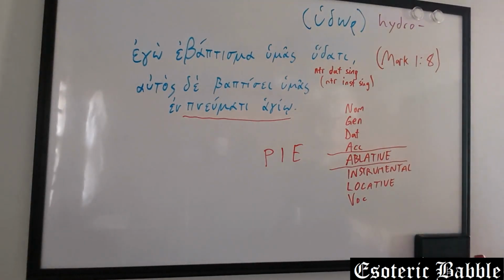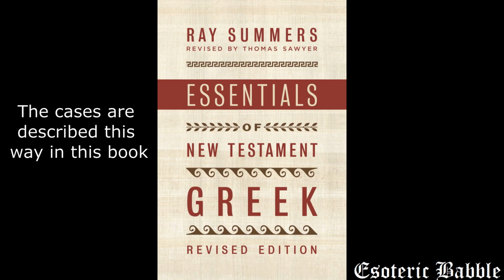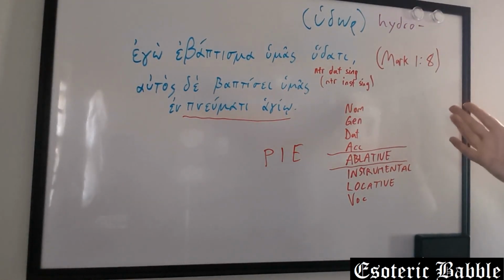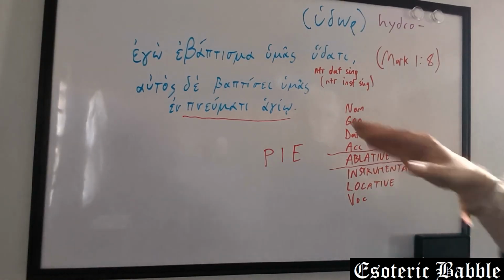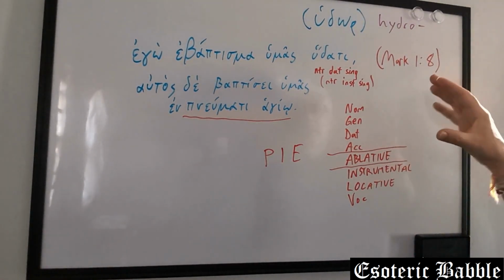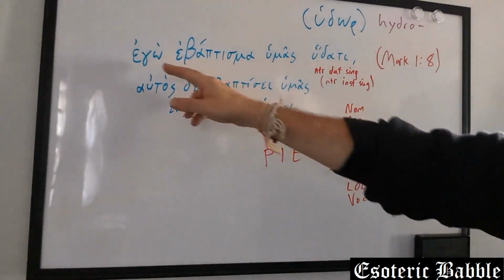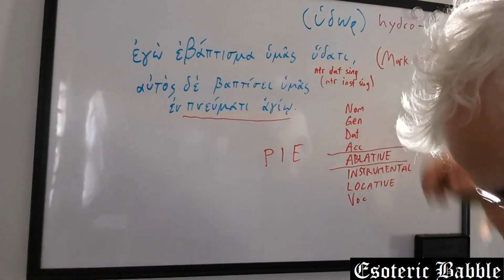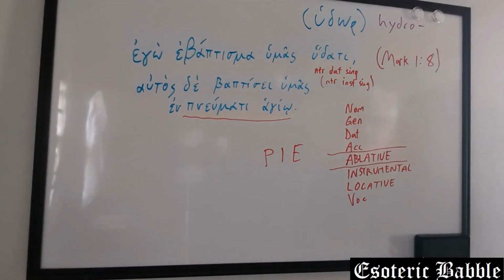Now you won't find that in a lot of books. If you look this up, they might say it's the dative of means or something, but that's really saying the same thing. And so all of what I just said was to help us understand this little word here. I baptized you with water, by means of water.